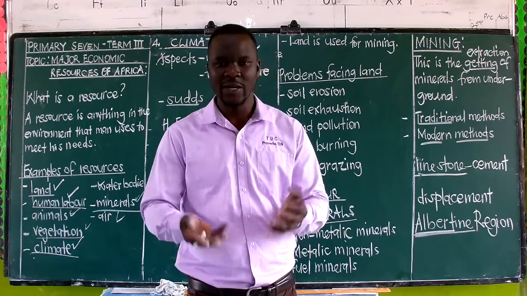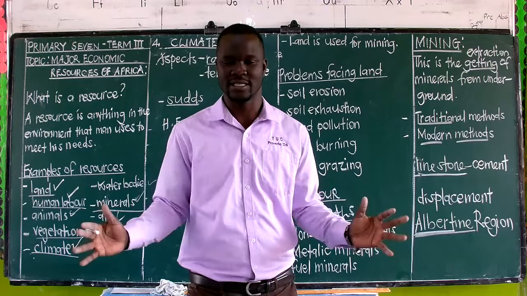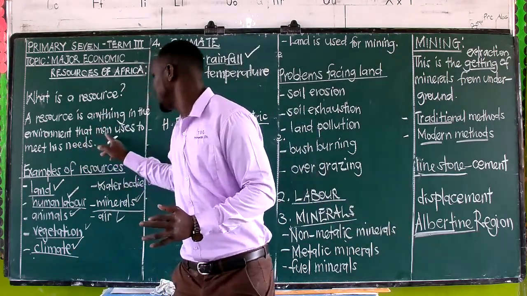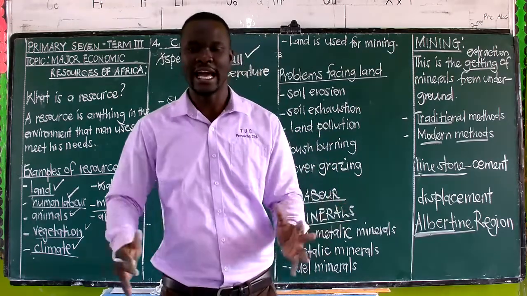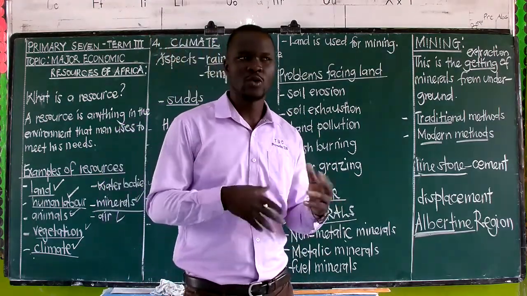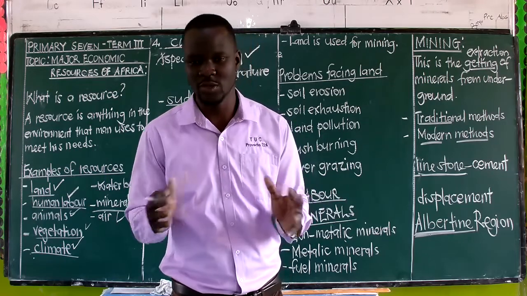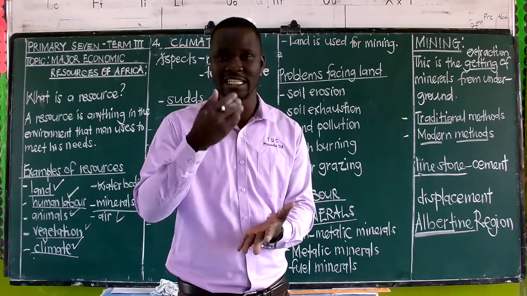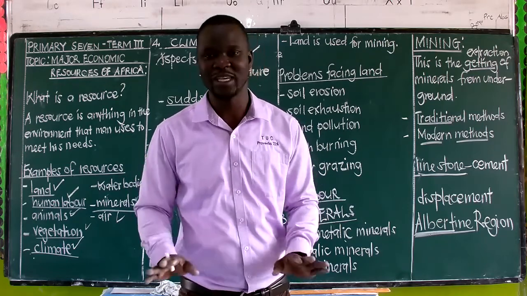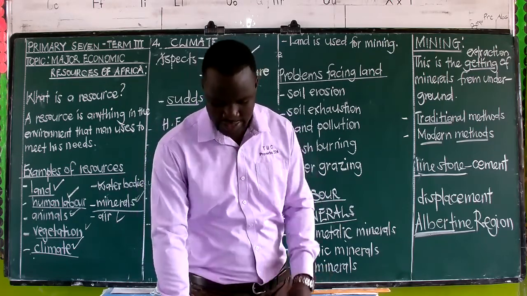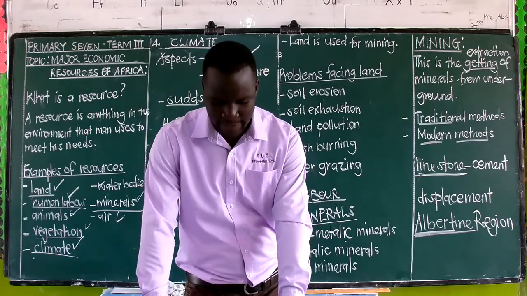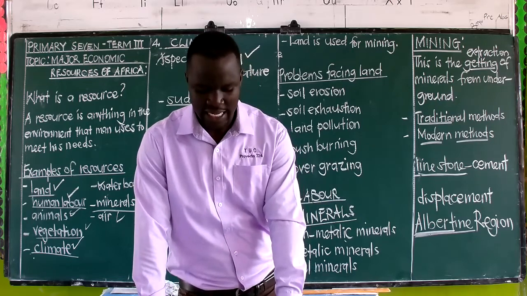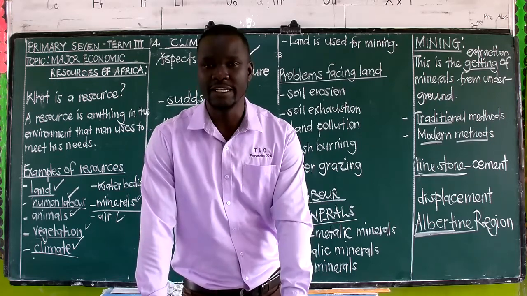When we are hungry, we eat them, we become satisfied. That is what we look at as a resource. Anything in the environment that we use to satisfy our needs. What did you want? And you have it, you do it, you are now okay. You are hungry, you have got the vegetables, you have eaten, you are satisfied, you are now okay. So that is what we are looking at here. We have resource distribution. Before that, we still have the vegetation.